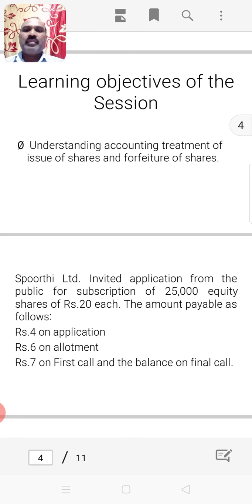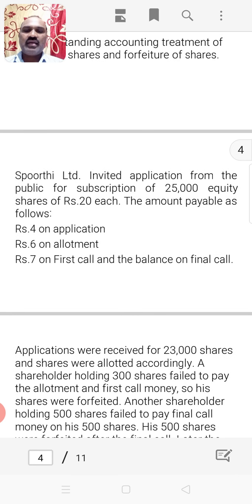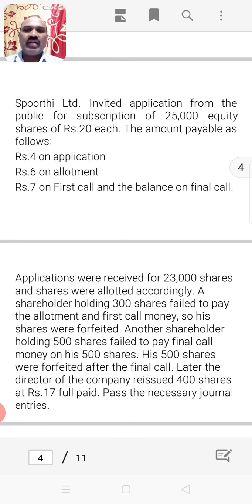The question paper problem is like this. Spurti Limited, a company, is planning to issue 25,000 equity shares of 20 rupees each, and the amounts are collectible as follows: 4 rupees on application, 6 rupees on allotment, 7 rupees on first call, and the balance of 3 rupees on final call. But 23,000 shares were allotted because only 23,000 applications were received by the company. That is the case of under subscription.